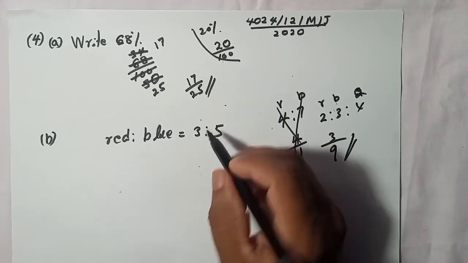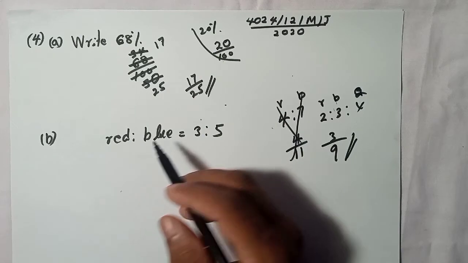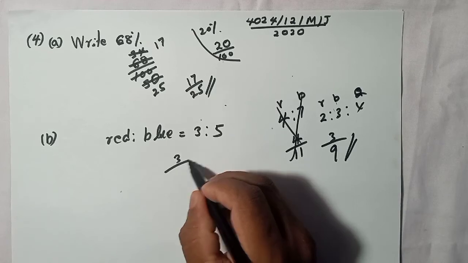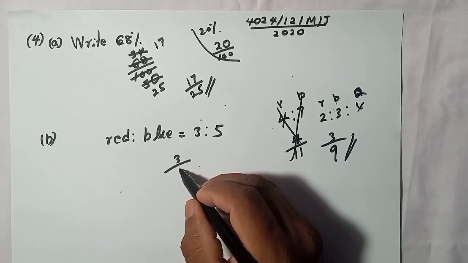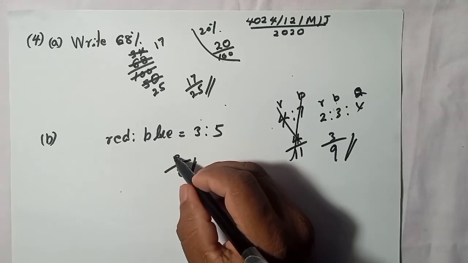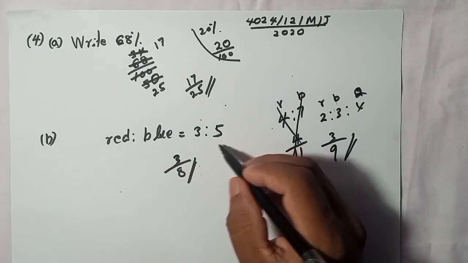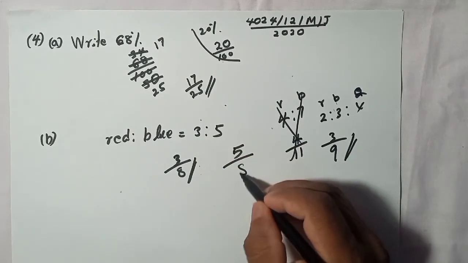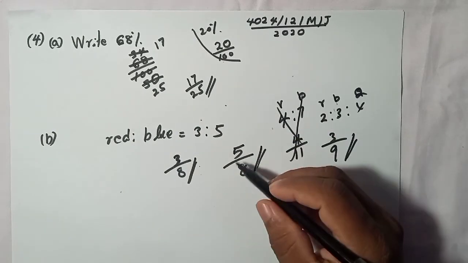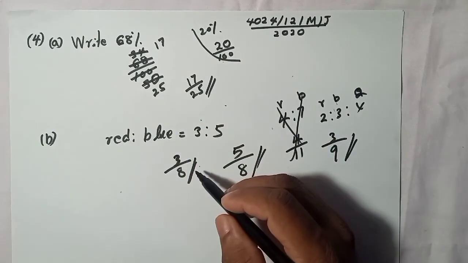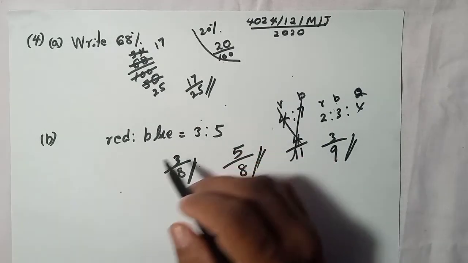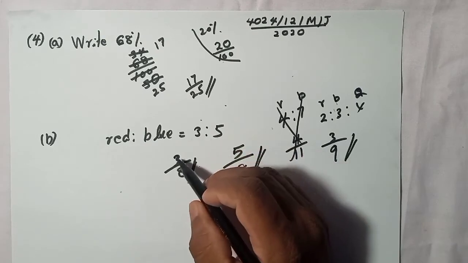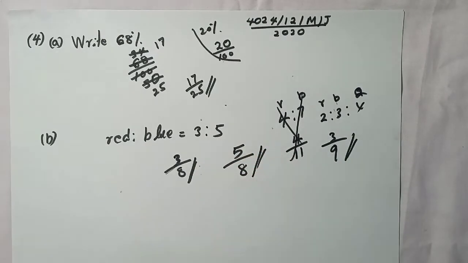So here it's the same idea. They ask for the red amount as a fraction. Red is represented by 3, so 3 over the total of the two, which is 8. This is the red amount as a fraction. If they ask for the blue amount as a fraction, we should write 5 over the addition of the two, 8. This is a very simple thing you need to remember. That's the simplest way: if you have something in a ratio as a fraction, write that part on top and the total at the bottom.